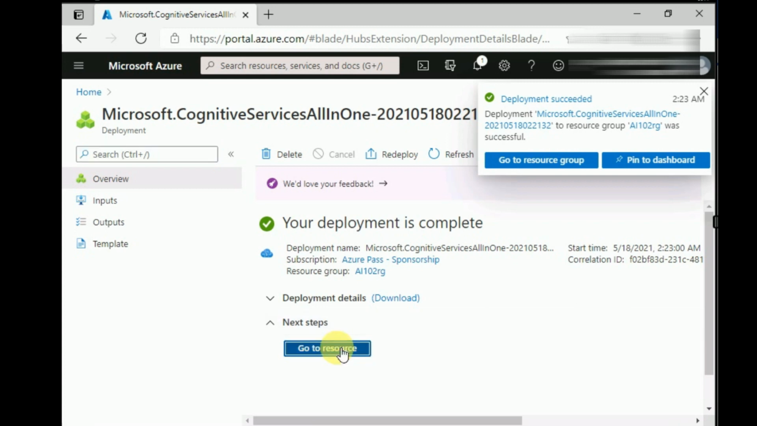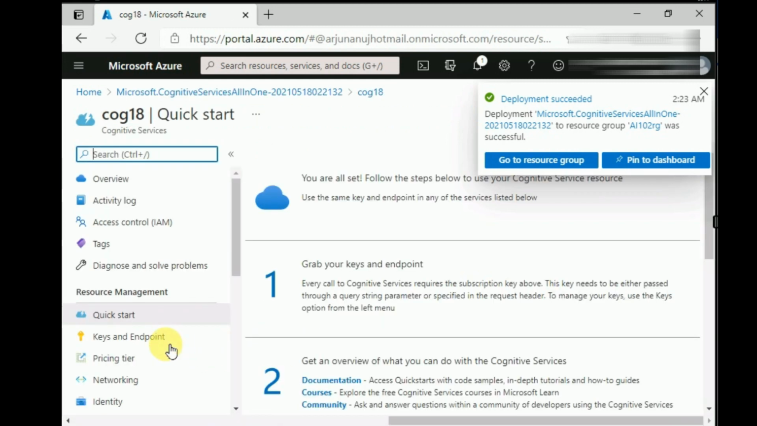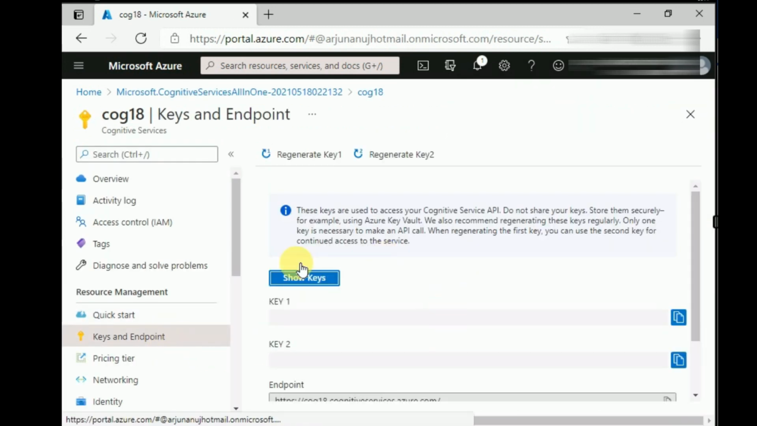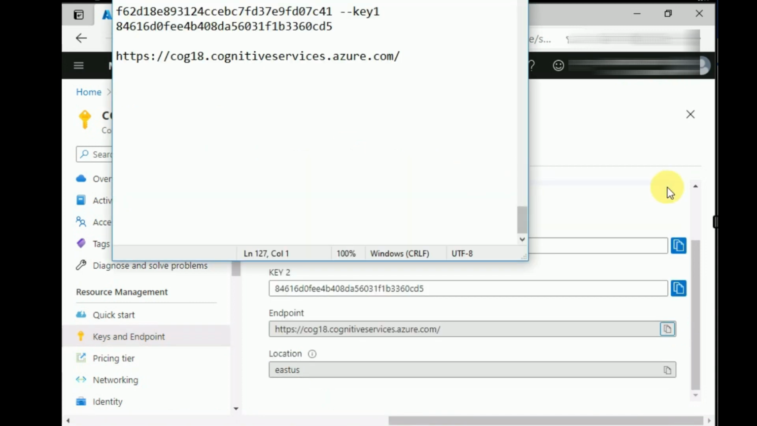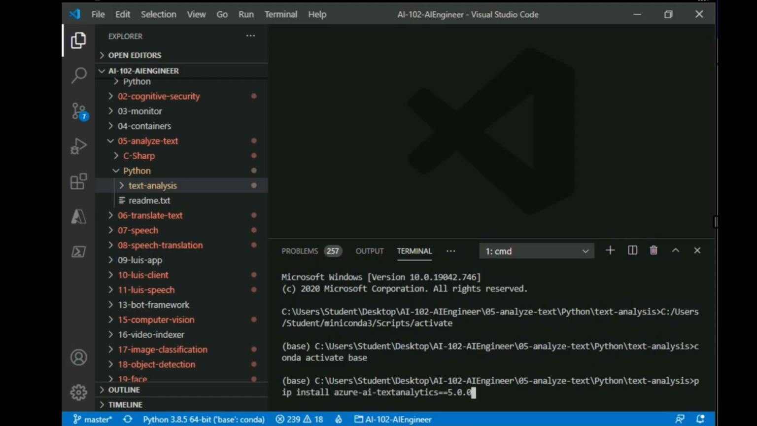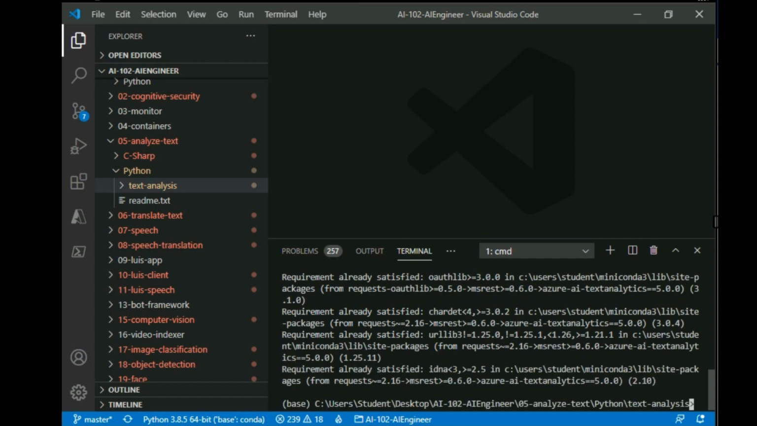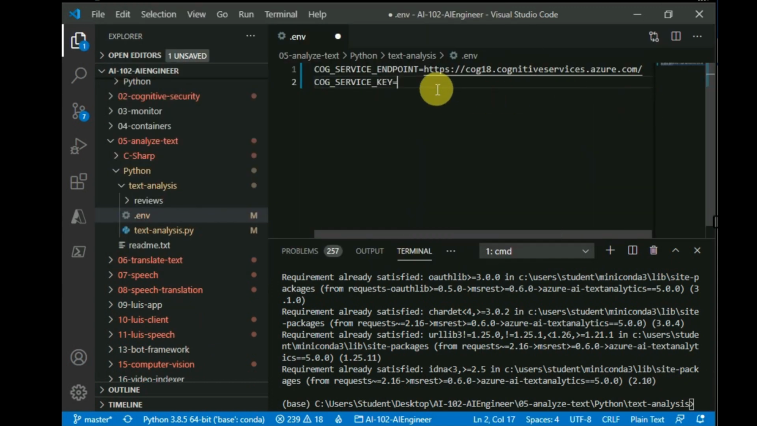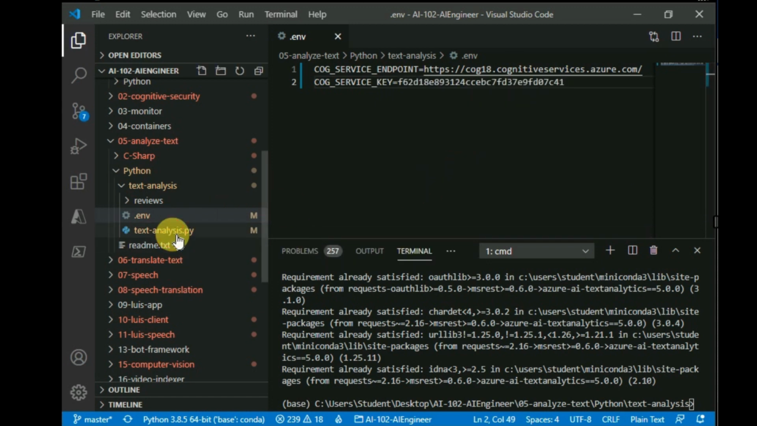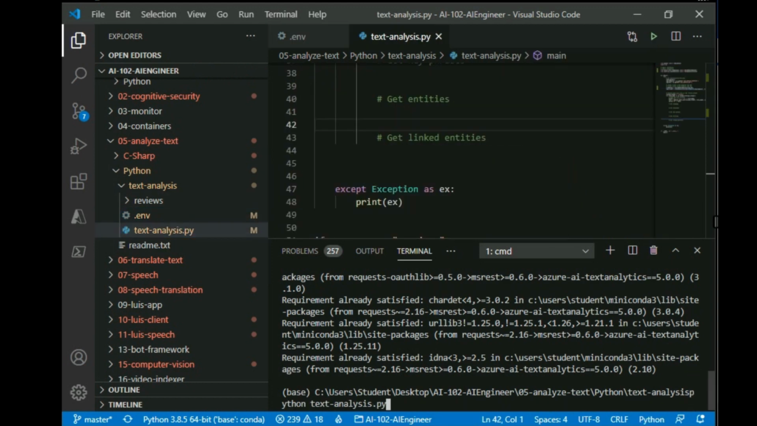Let's go to the resource and note down keys and endpoints. These will be required to connect to Text Analytics API. Let's open our Python code and install Azure AI Text Analytics SDK, and paste that key and endpoint here. Now we'll create a client and run the program.